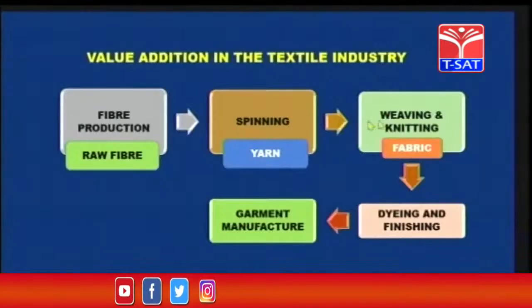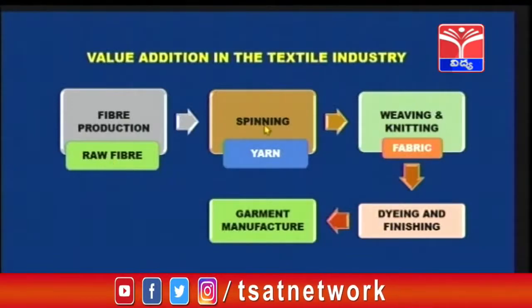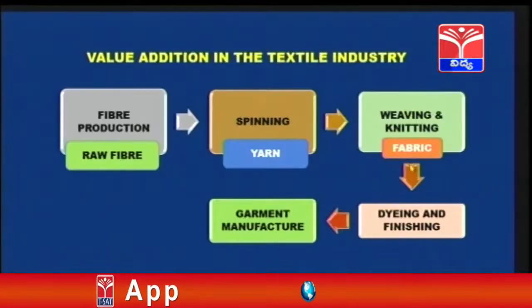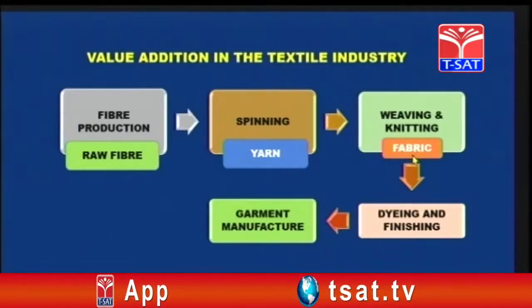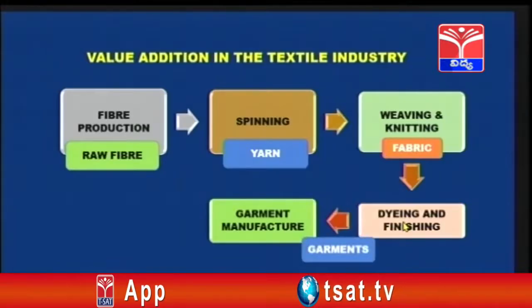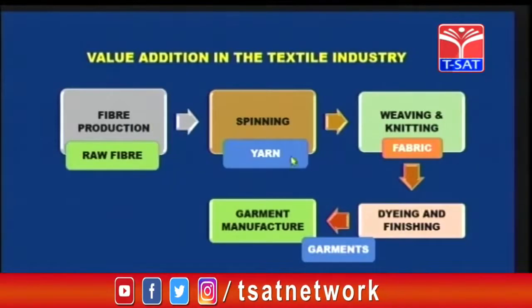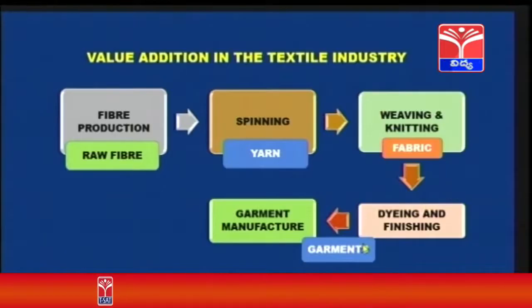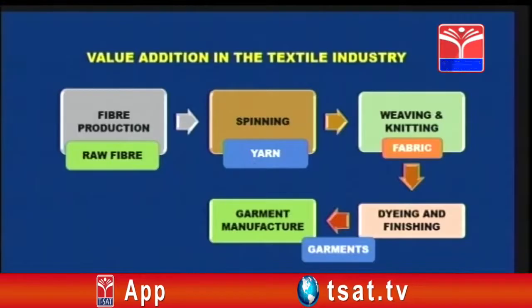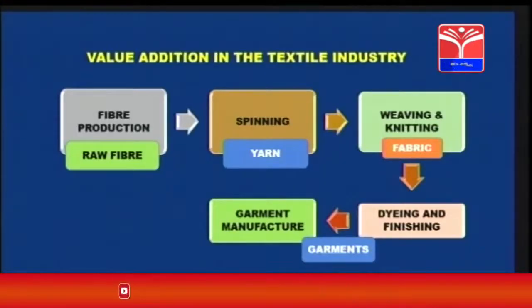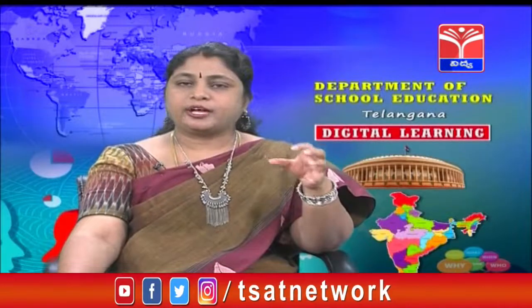See the process here. Raw fiber can be spun into yarn. Yarn can be weaved and knitted into fabric. And this fabric can be dyed and finished, and garment is manufactured. So here values are added even for the byproducts. What are the byproducts? Like yarn, fabric and garments. Either these can be used for producing other material or they can directly be sold in the market. So here what they are getting, it is value added in the chain of production.